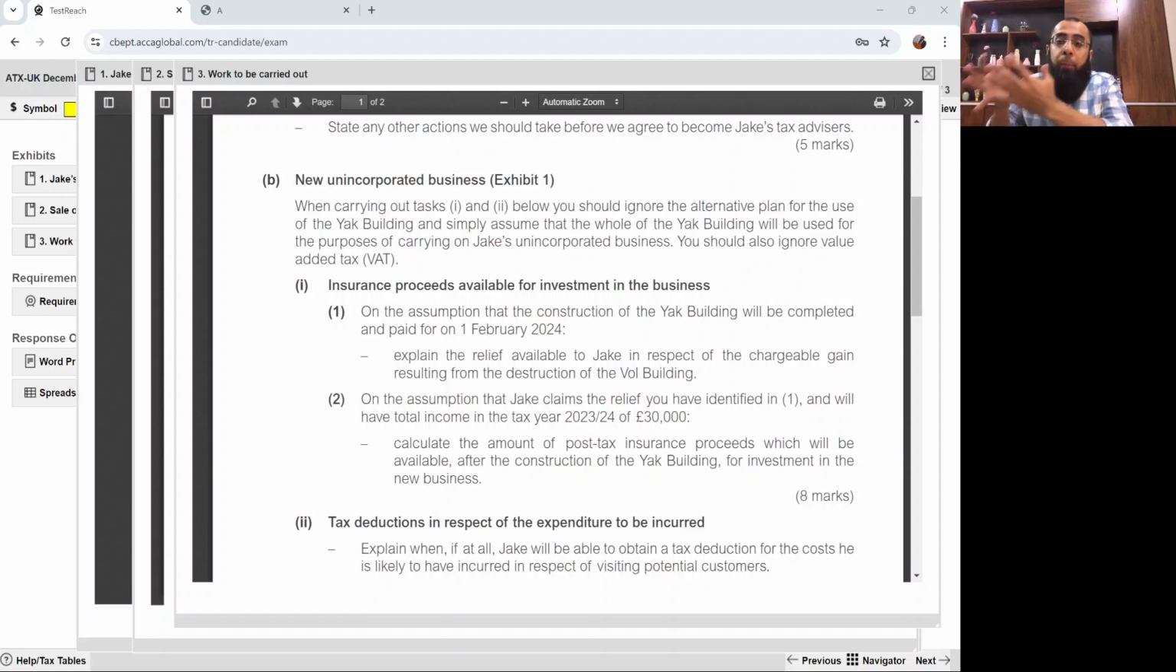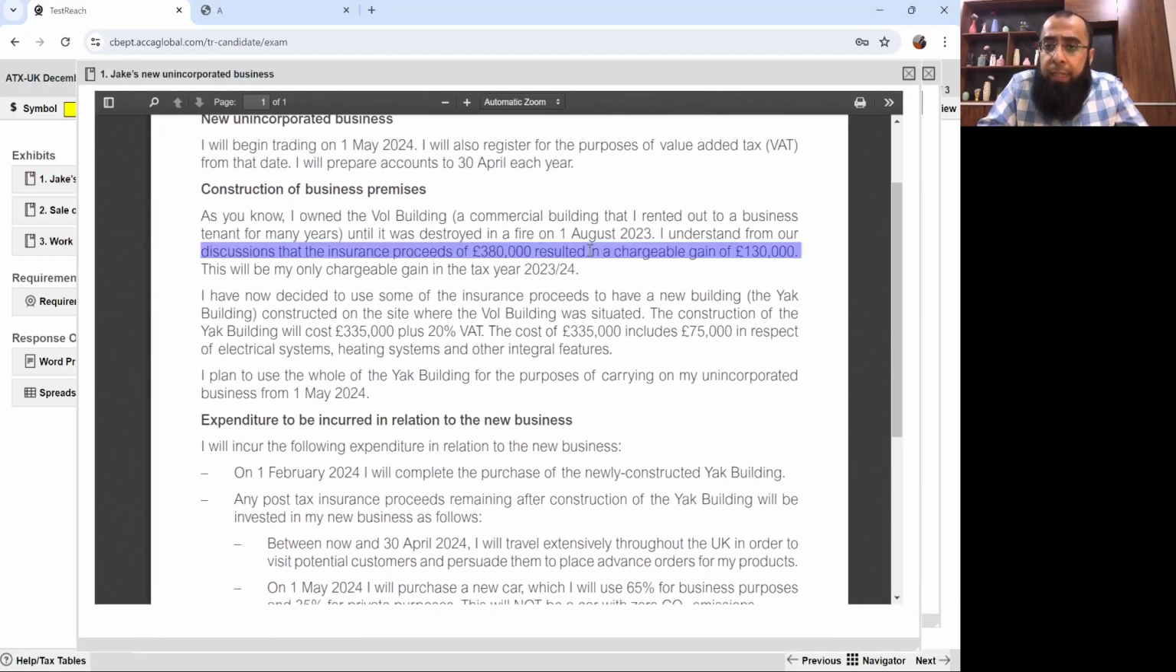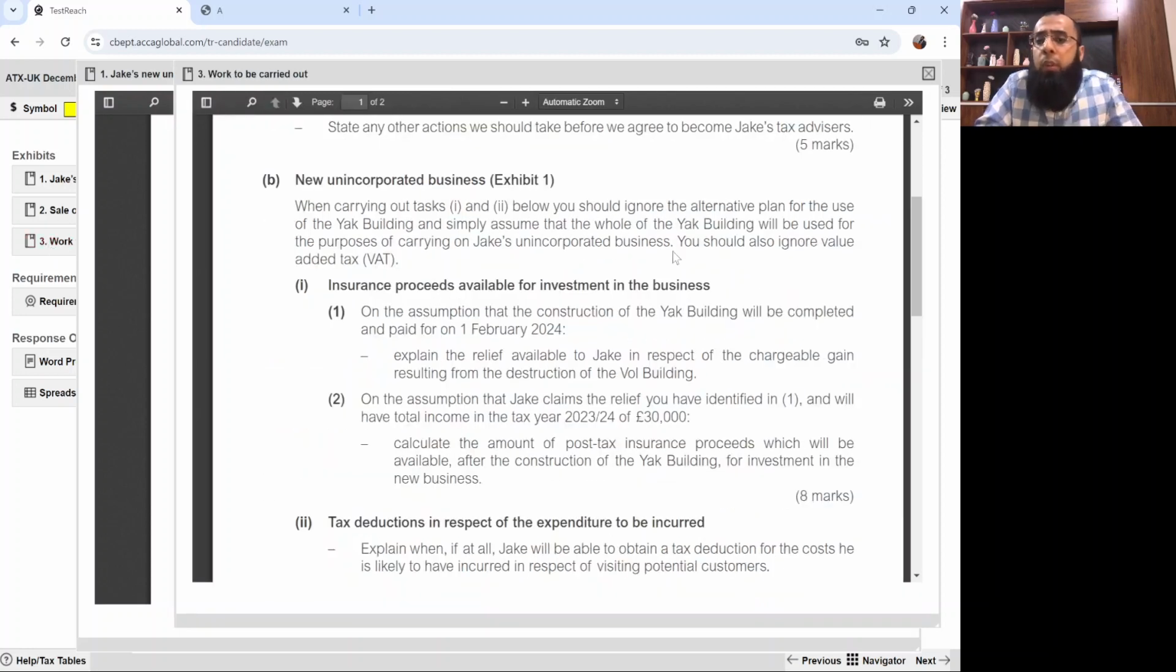If you remember the proceeds of the wall building which resulted in a gain, in exhibit number 1 we got insurance proceeds of 380,000 which resulted in a chargeable gain. If we reinvest the proceeds, we are reinvesting 335,000 pounds. He has stated to ignore the VAT implications, so we are reinvesting 335,000. Since it's a partial reinvestment, our gain will still get partly deferred. We have a gain of 130,000.